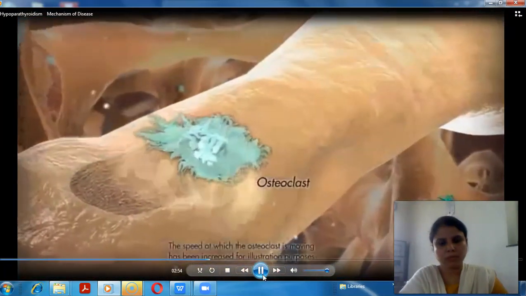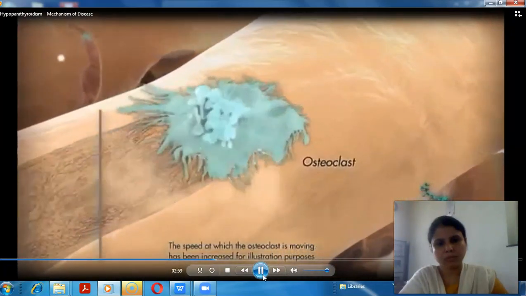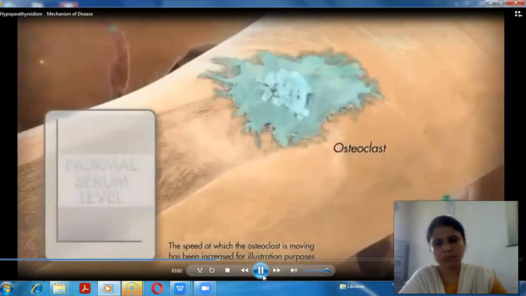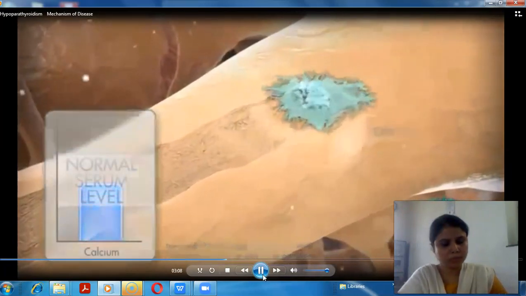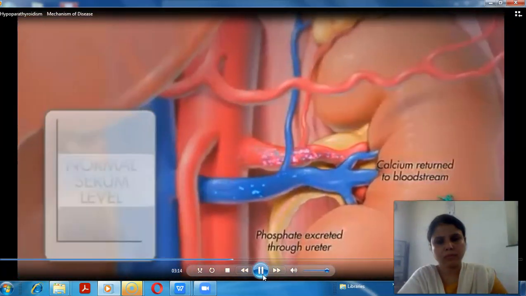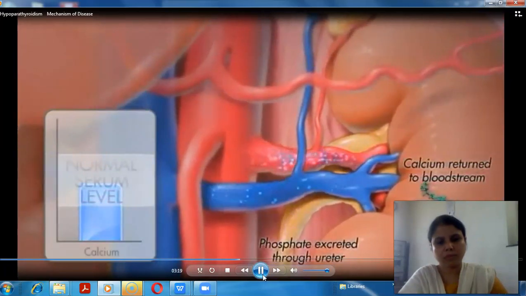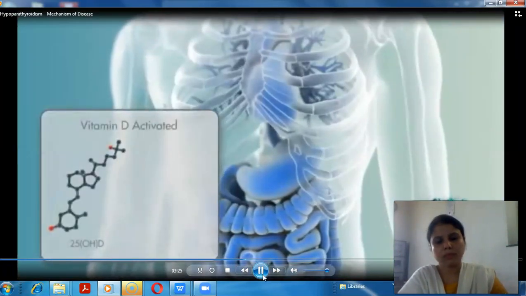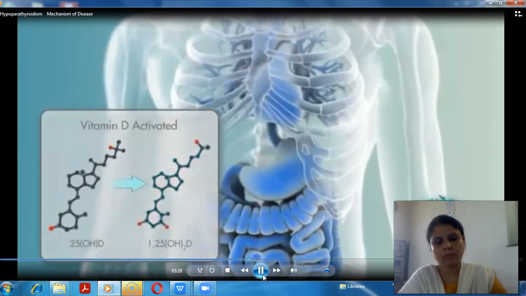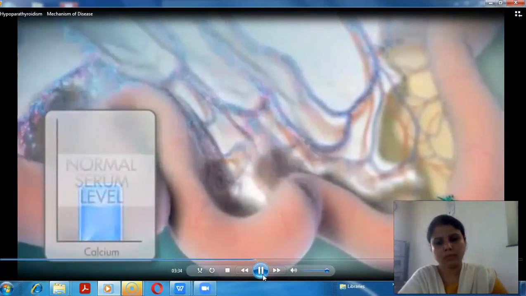Bone tissue formation and resorption are part of a process through which calcium, phosphate, and other minerals are stored and released. PTH stimulates bone resorption, and consequently the release of calcium and phosphate into the bloodstream. In the kidney, PTH stimulates renal reabsorption, thereby retaining more calcium in the blood, and PTH also promotes phosphate excretion. PTH also enhances the conversion of endogenous vitamin D to its active vitamin D metabolite, which then increases the absorption of calcium and phosphate in the intestines.